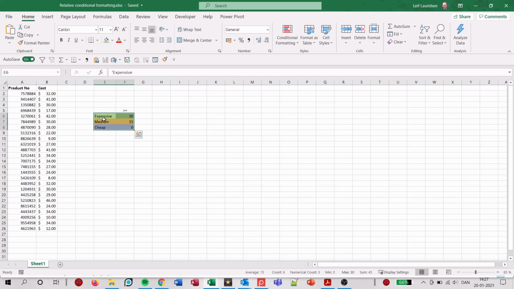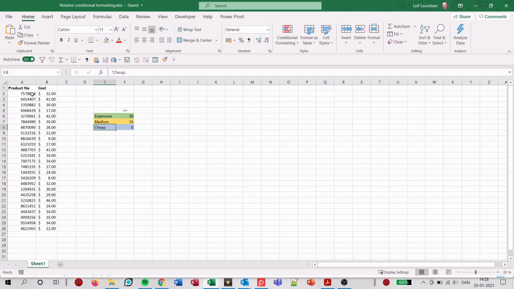We want to look at each cost of each product to see whether it's expensive, or whether we would call it medium priced, or cheap. It's expensive if it costs more than $30. It's medium priced if it costs between $15 and $30. And it's cheap if it costs less than $15. And we will color it accordingly to the colors in this table.